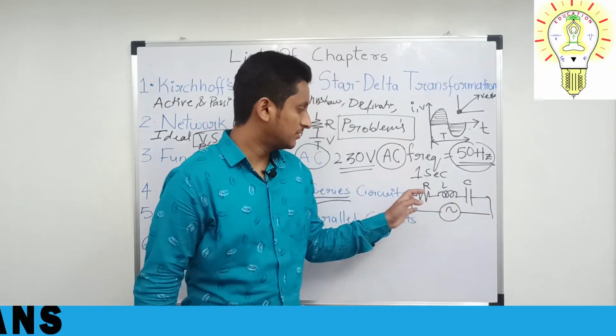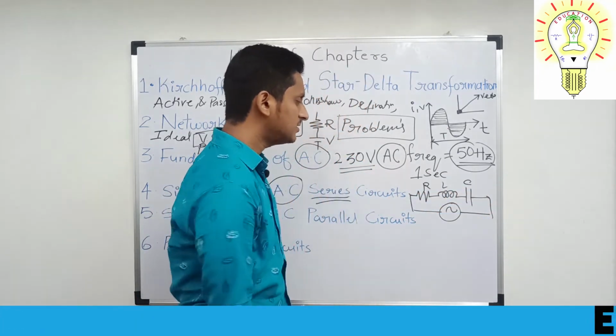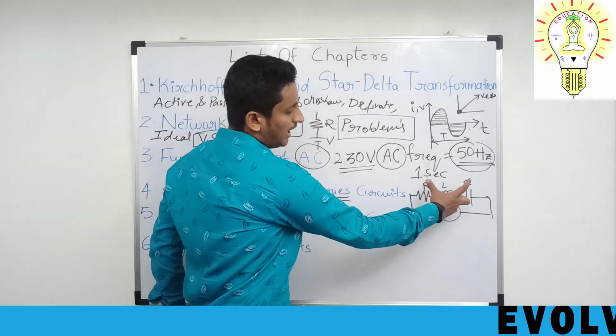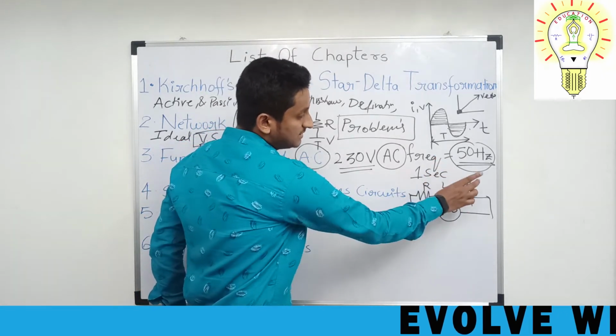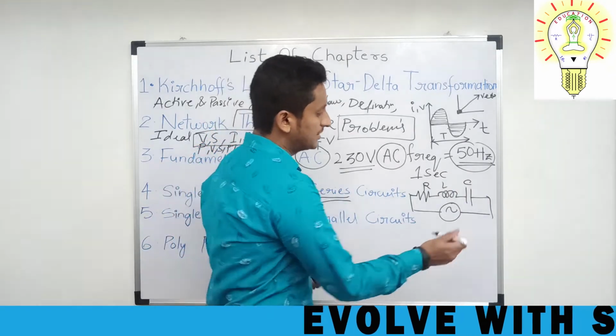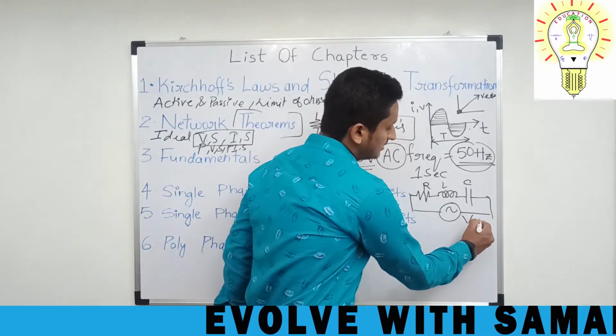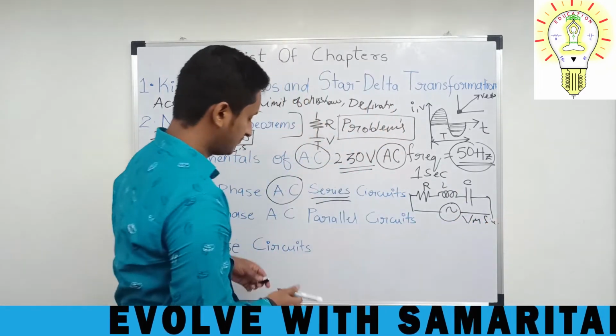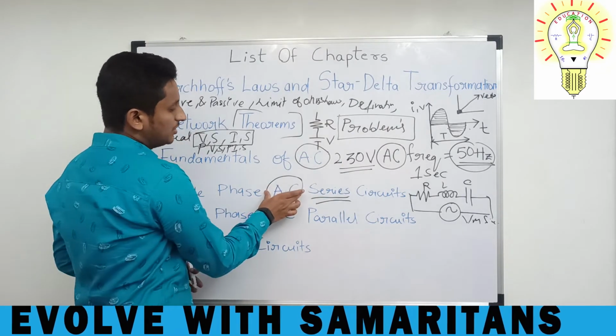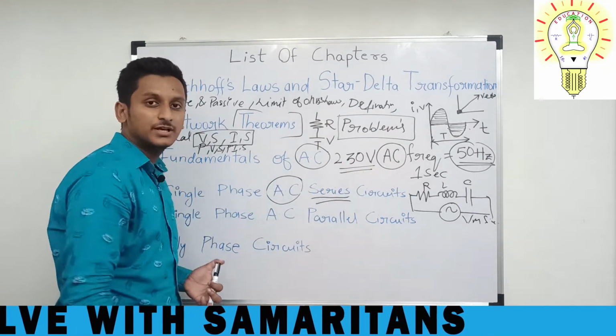Okay, now this is what you will see. Not only this, you will be seeing the RL circuit, RC circuit, LC circuit, and all these combinations. Okay, this is the AC supply. All right, so this is what you will see in the AC series circuit.